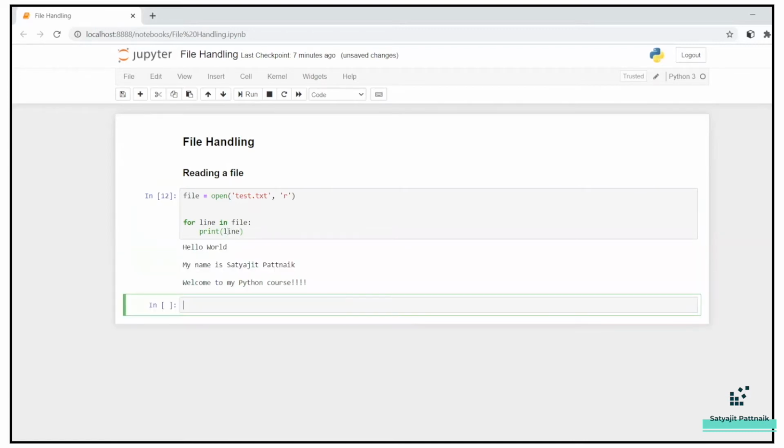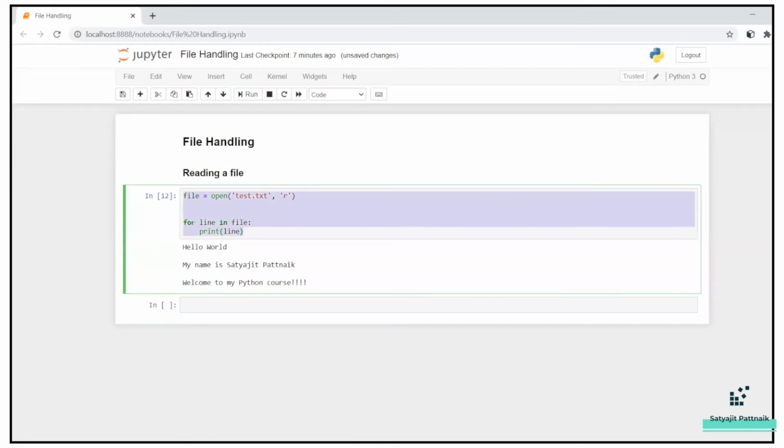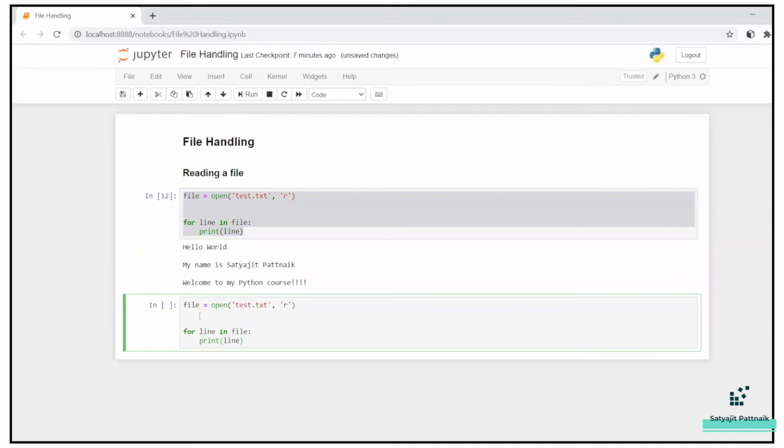Okay, if I just print it, you can see all the lines are printed. Hello world, my name is Satyajit Patnaik and welcome to my Python course. Apart from that, we can also read a file using the read command. So let's try to just copy this particular thing, and maybe I'll just rewrite this line.